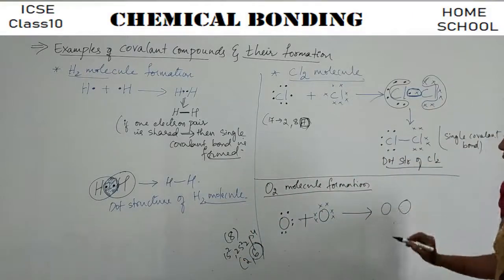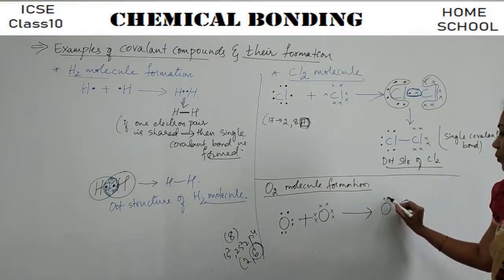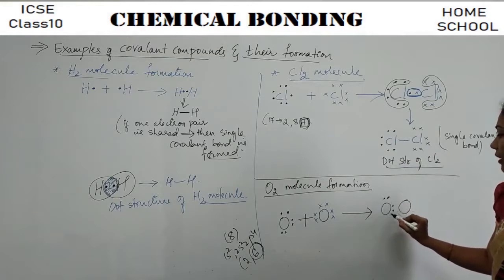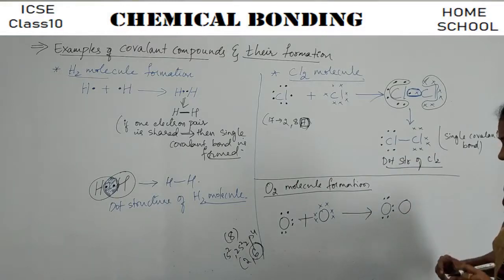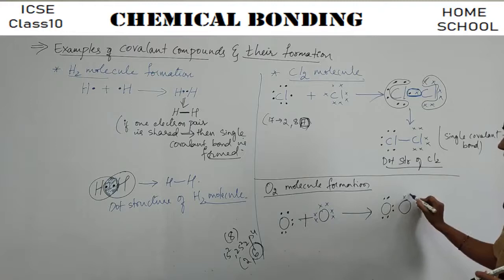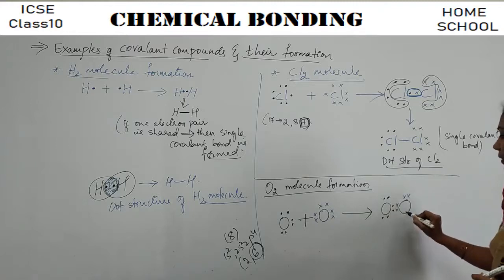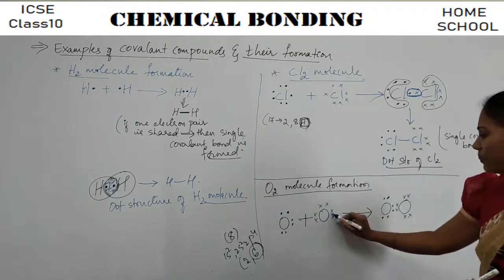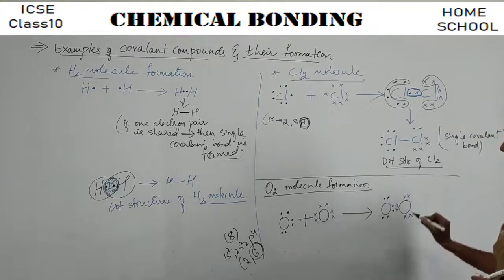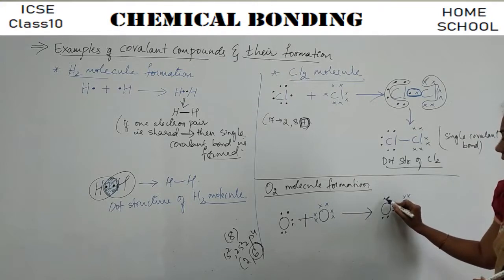They have come closer. Now it's electrons 1, 2, 3, 4, 5, 6. Now this oxygen's electrons, guys. 1, 2, 3, 4, 5, 6. You can write pair here or here, wherever it is. And you see here, this black color dots are the electrons of this oxygen, isn't it?